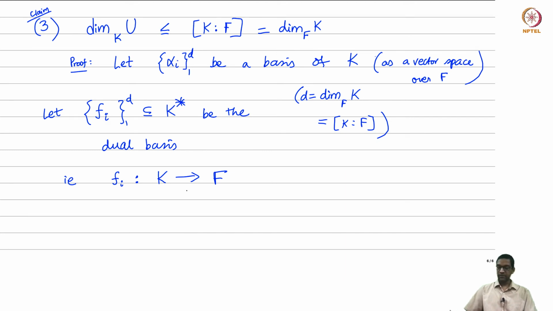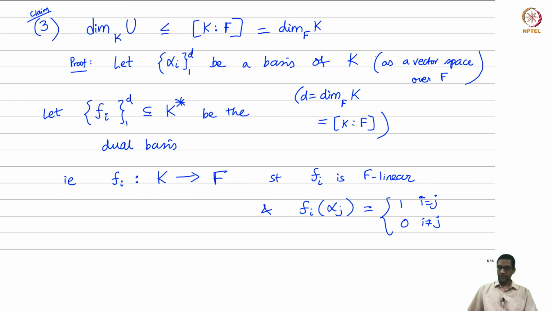So Fi's are maps from K to F, and they are F linear, such that Fi evaluated on the basis elements alpha j gives me 1 if i equals j, 0 if i is not equal to j. So this is what we call the dual basis corresponding to a given basis alpha.